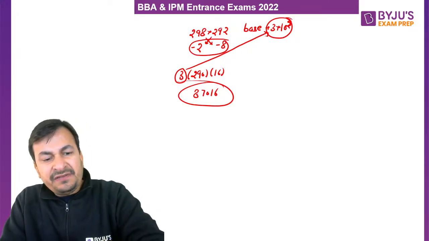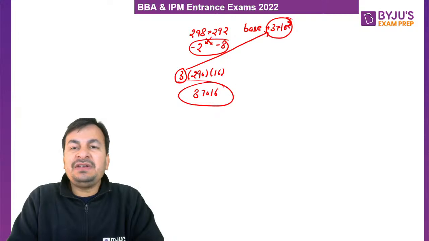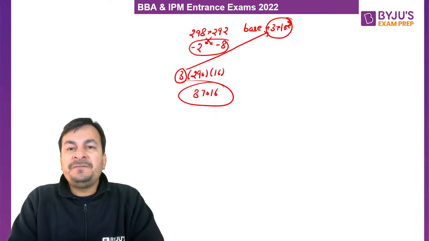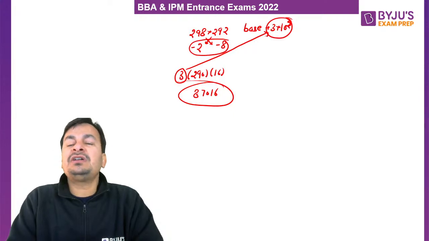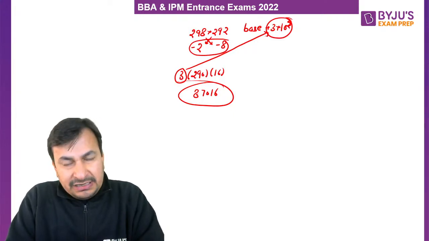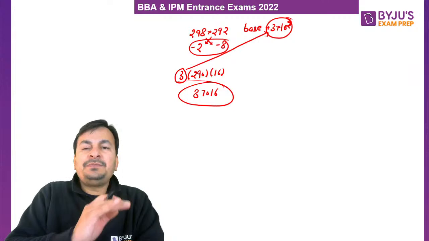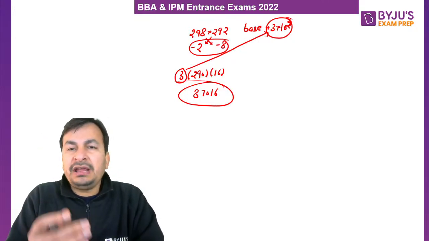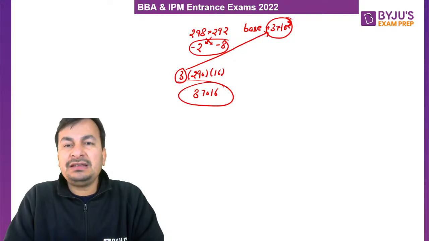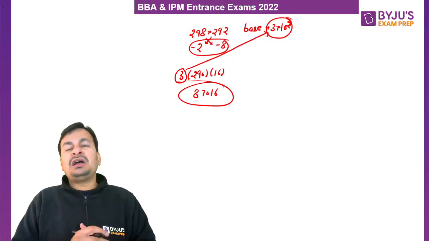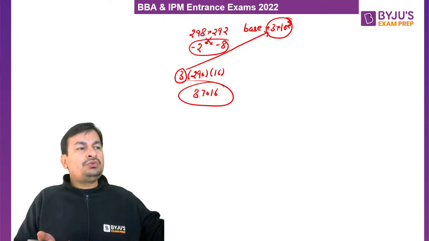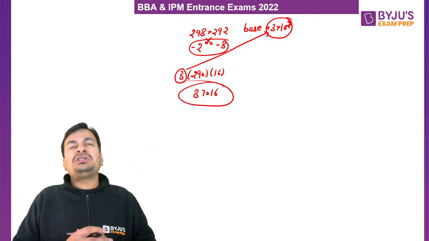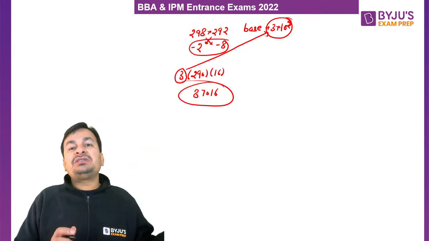So this is the way, all my dear students, how we can multiply two numbers which are close to 100 or any multiples of 100. Okay? Now with the help of this method you can multiply any numbers which are close to any power of 10. Either both numbers are close to 10 raised to the power 2 or its multiple, or both numbers are close to 10 raised to the power 3 or its multiple.